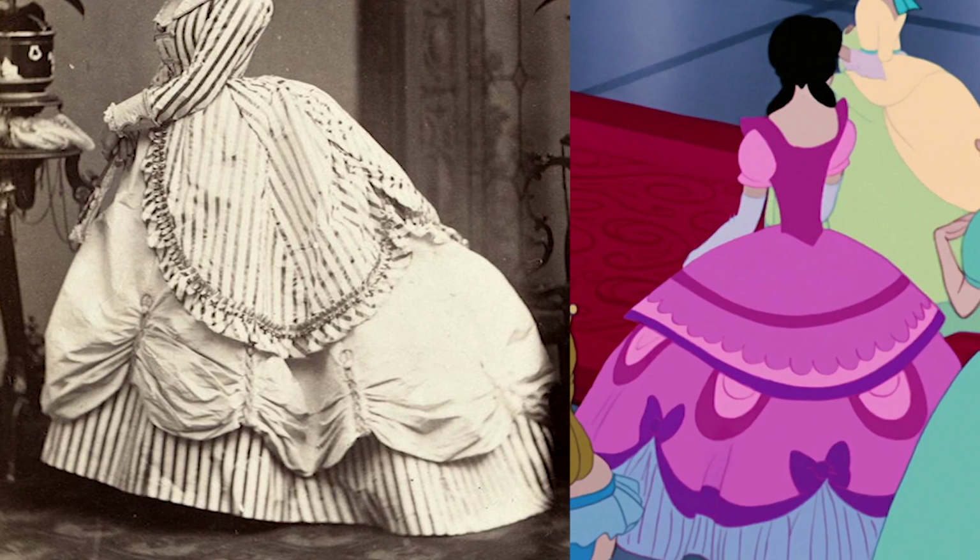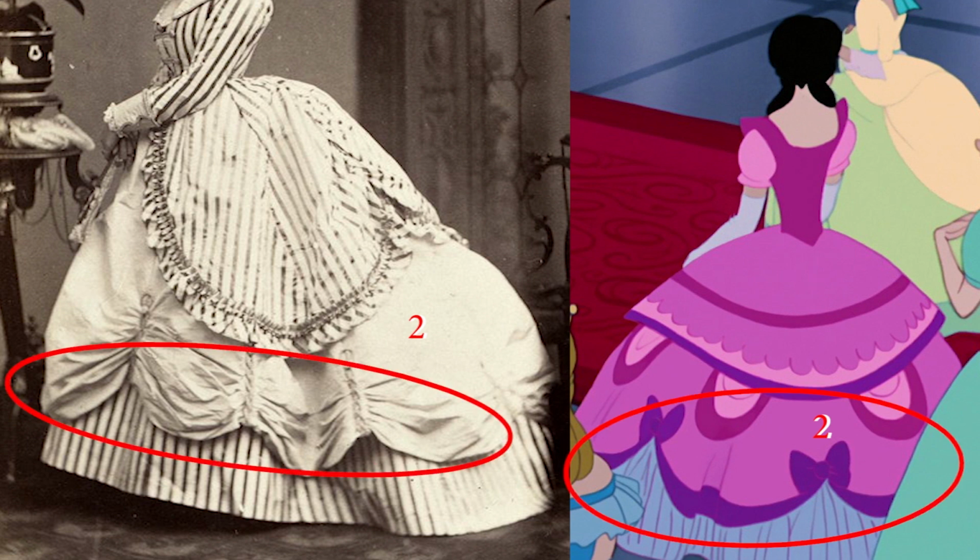Now, these skirts are similar in my opinion because they both have 3 layers. This is the first layer, second layer, and third layer. And if we take a look at the second layer, you'll see the drape is very similar. It looks like a curtain drape, but nonetheless similar, just less the bow.